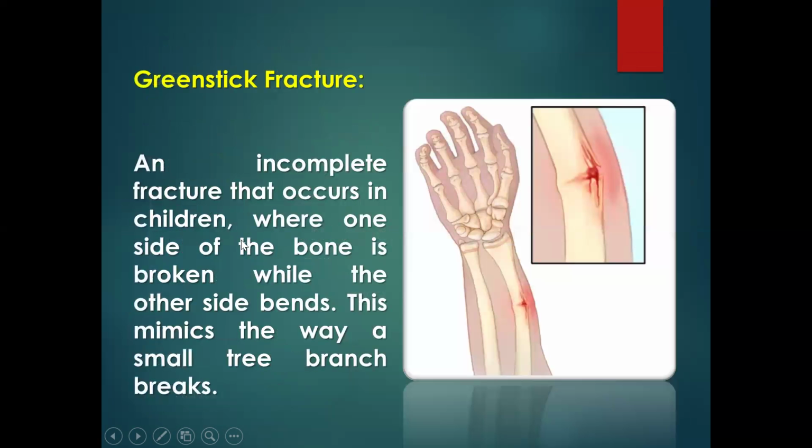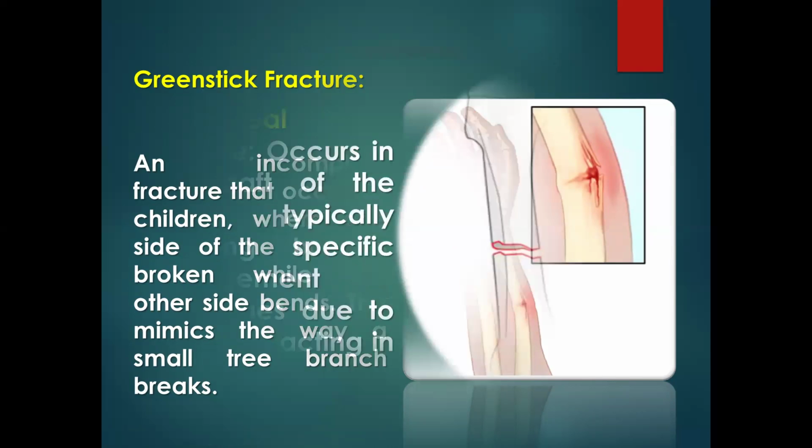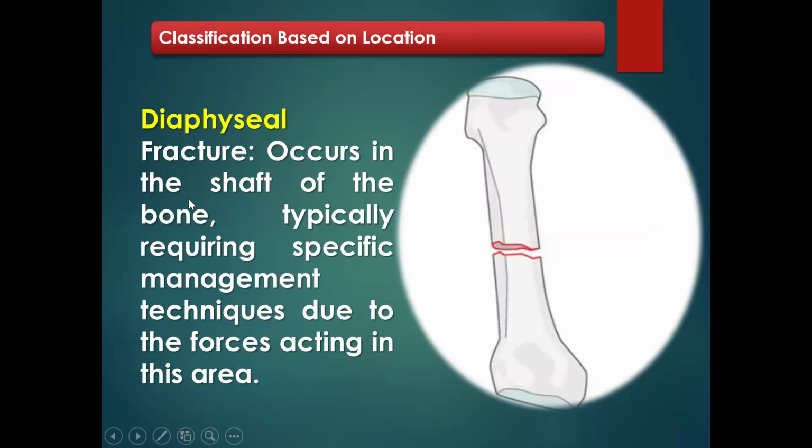We'll say that it's an incomplete fracture that occurs in children where one side of the bone is broken while the other side bends. This mimics the way a small tree branch breaks. So if you look at this bone here, it broke but didn't cut through. A greenstick fracture.